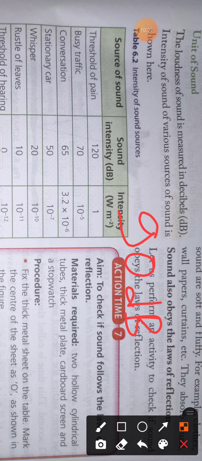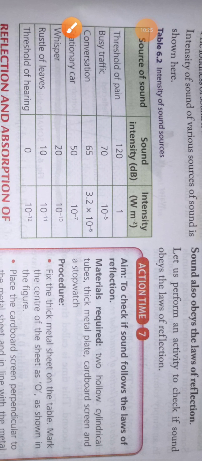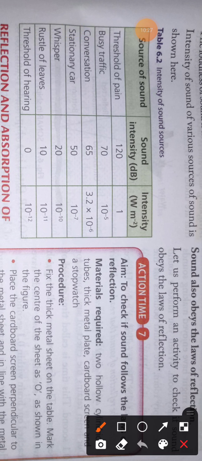Now the intensities of some sounds are given. The threshold of pain is 120 decibel. The sound of busy traffic is 70 decibel. The intensity of conversation is generally 65 decibel. Whisper is 20 decibel. And so on.